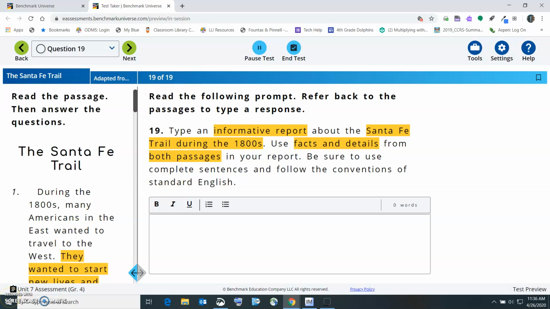Remember to take your time on this. This is not due until Friday. So maybe do one each day or try to do both, but make sure you do it right, because remember, I'm going to return it to you to do it again if you rush through it.